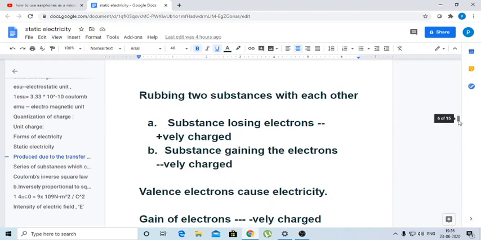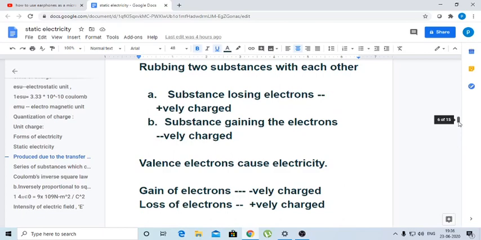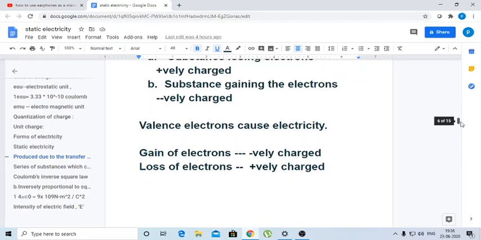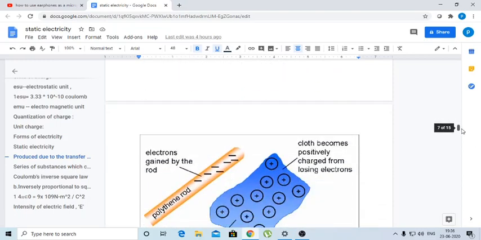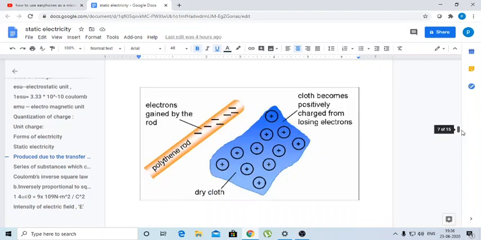This is only due to the transfer of valence electrons. The substance which gains electrons is negatively charged, and the substance which loses electrons is positively charged. This process of gaining or losing electrons is known as electrification. By electrification, we can give positive charge or negative charge.